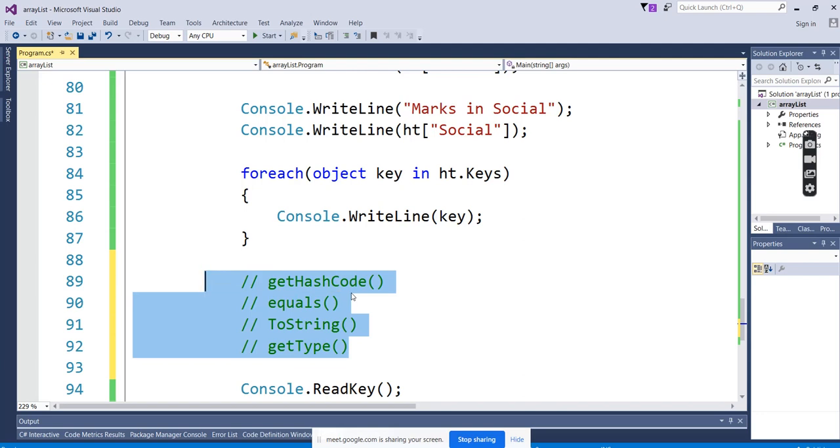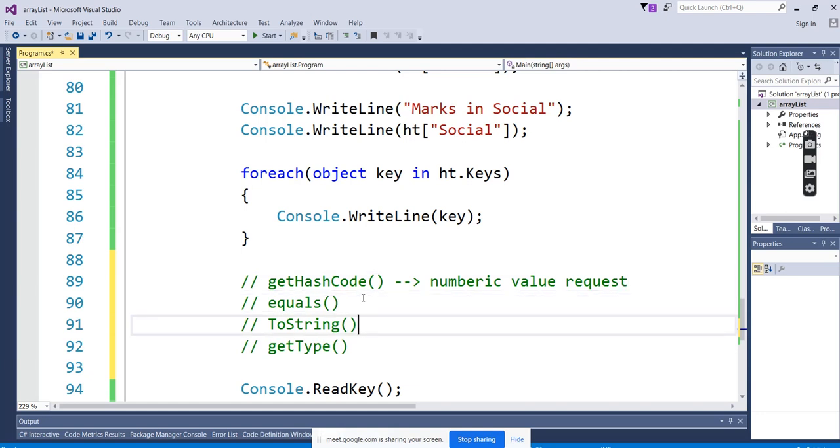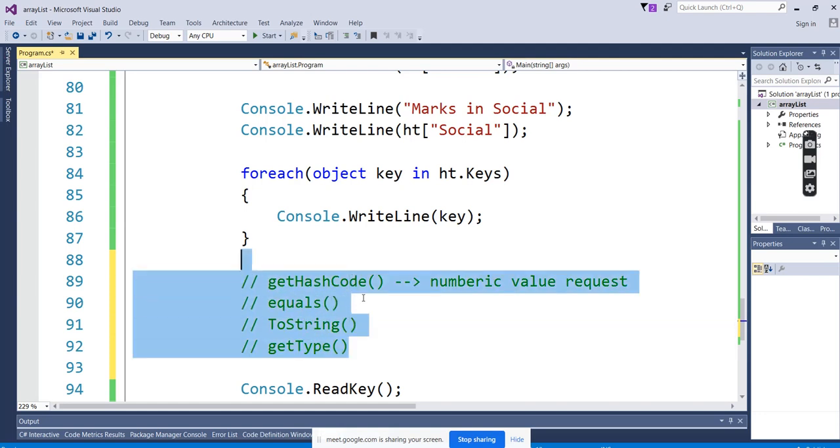Get hash code, what will it do? It will do the numeric value request. Here the get hash code will take the key and the value and convert it into hash codes, a numeric value. Equals, to string will convert to string. Get type will show which data type it is. So the object first contains these 4 methods: get hash code, equals, to string and get type.